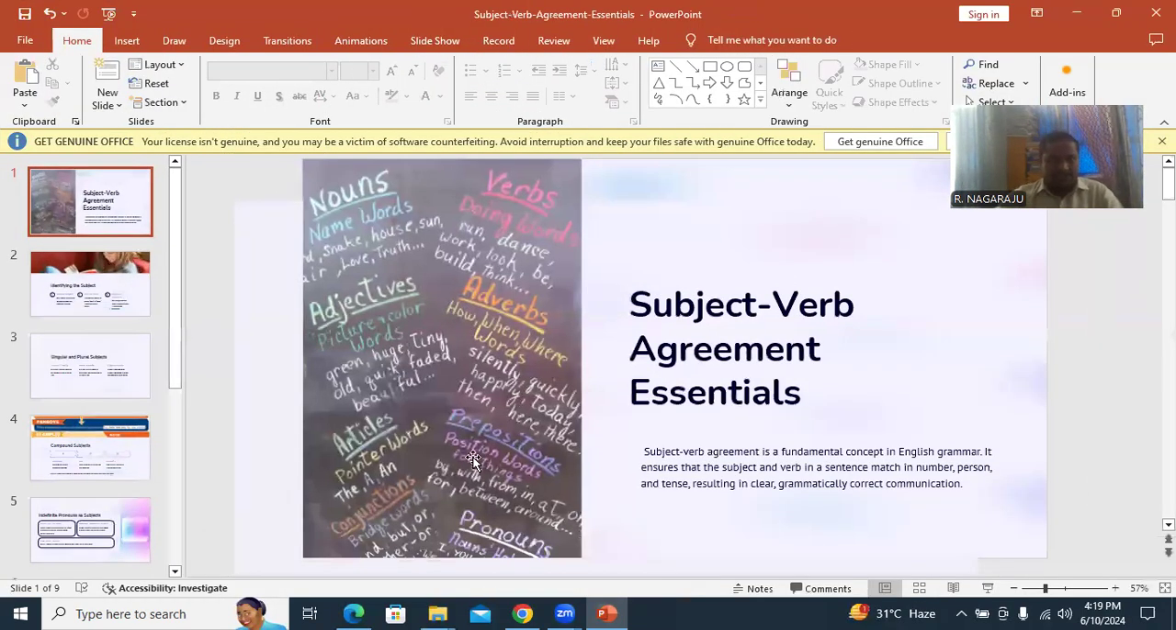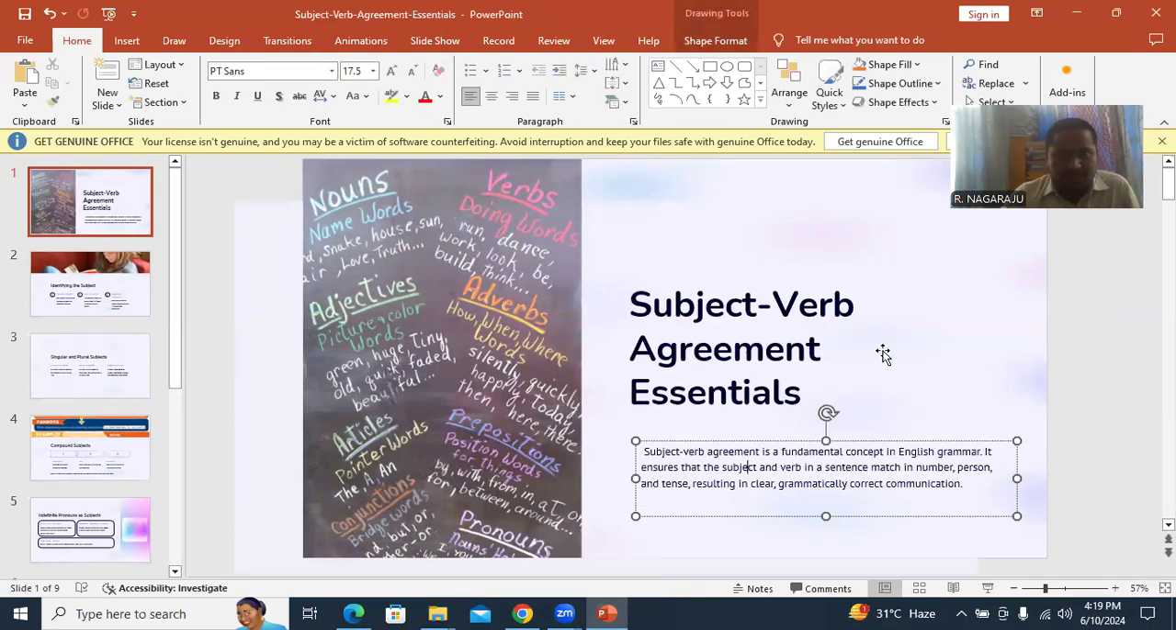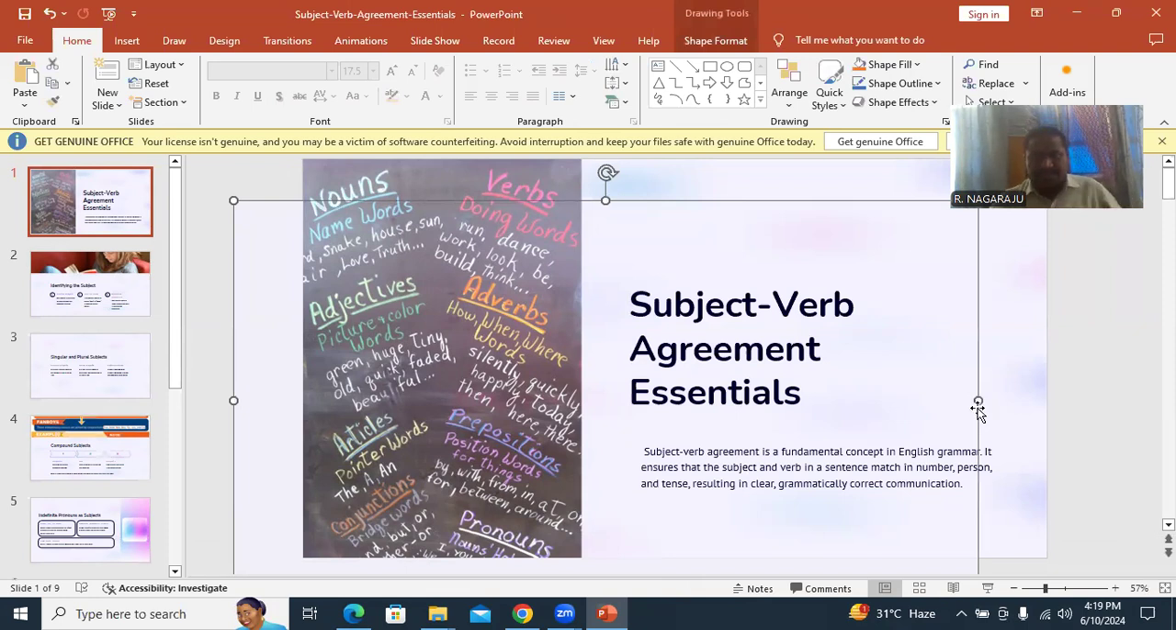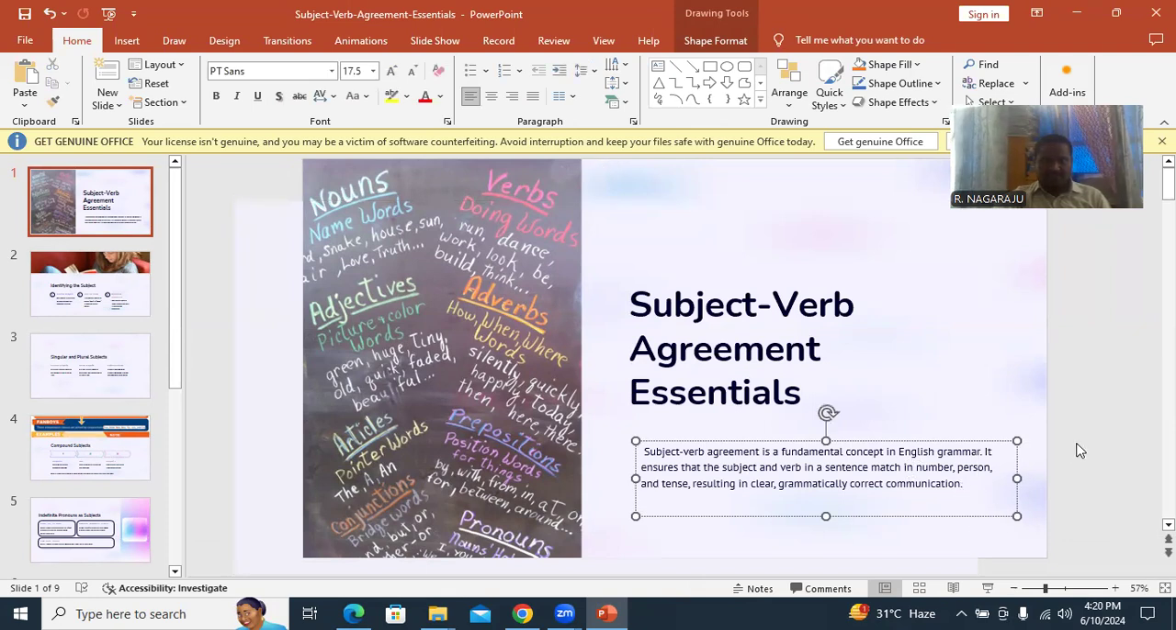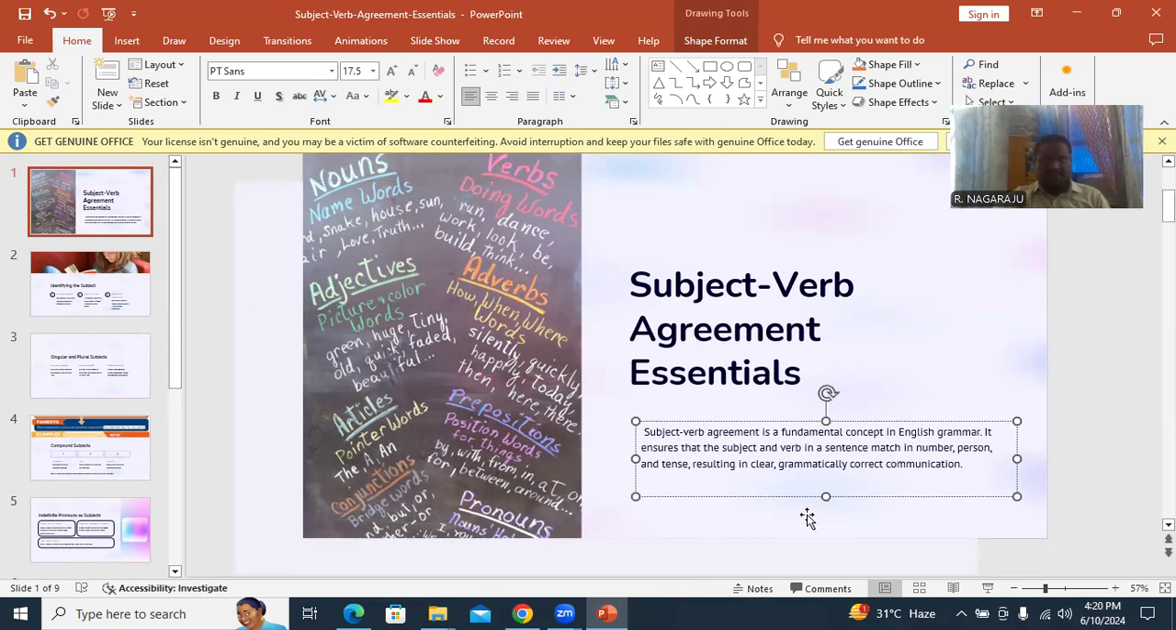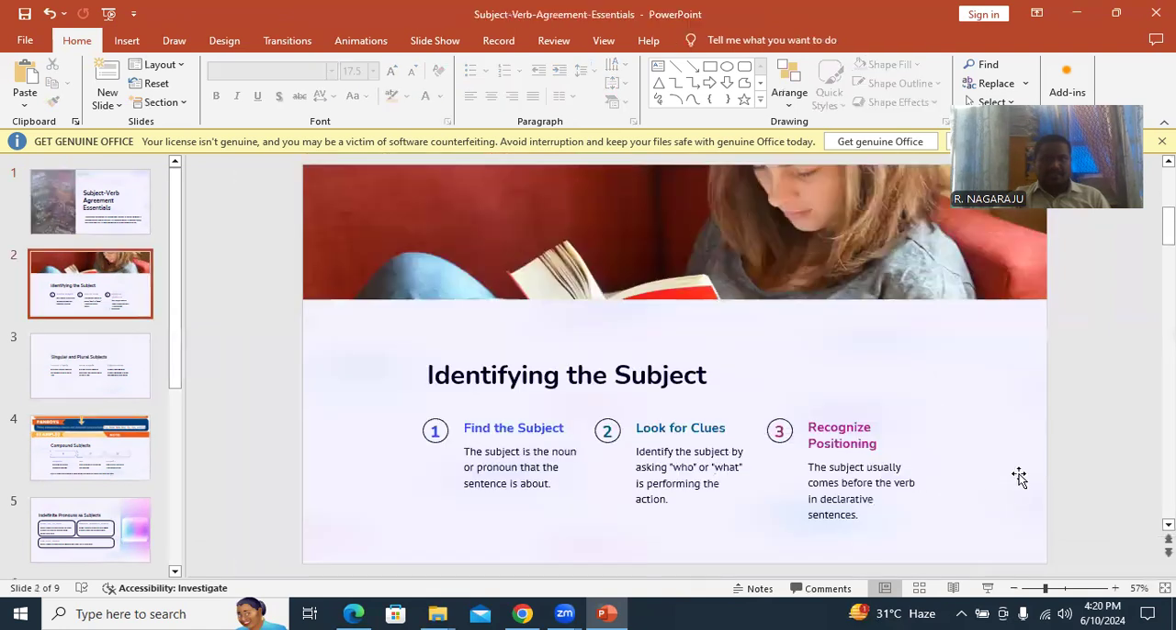Please go through this. Subject-verb agreement is essential. This is an essential, fundamental concept of English grammar. It ensures that a particular subject agrees with its verb in number, person, and tense, resulting in clear and grammatically correct communication.